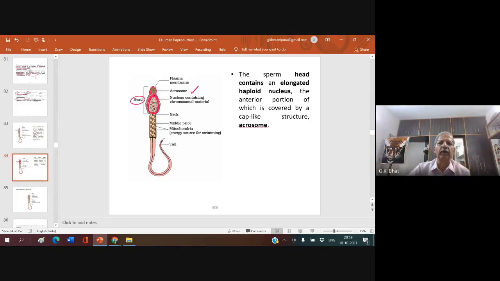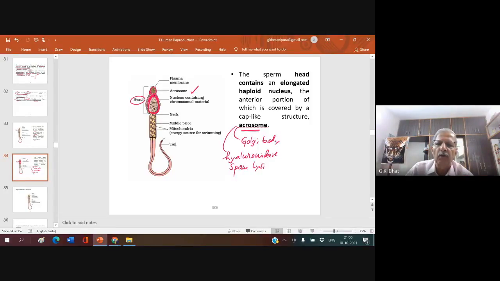I hope you may be knowing, which one forms the acrosome? You might have studied elsewhere. The Golgi bodies. Yeah, the acrosome is derived from the Golgi body. And this acrosome contains many enzymes, like whatever I have said. What is that enzyme? Already I have told. Hyaluronidase. It also has some sperm lysins.